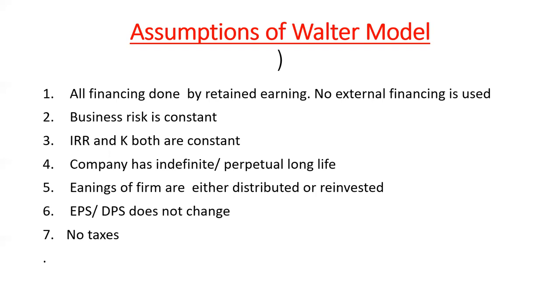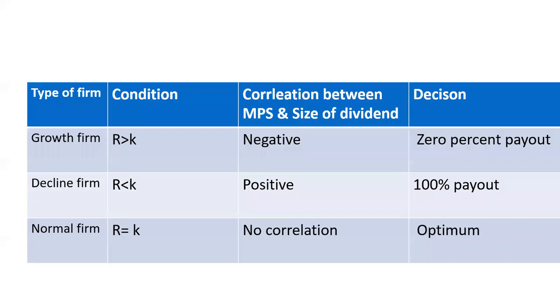Let's make a quick recall. In the Walter model, financing is done through retained earnings, and no external sources are used. Business risk is constant. IRR and cost of capital are constant. EPS and DPS do not change. No tax exists. The earnings of the firm are either distributed or reinvested, and the company has an indefinite, perpetual life. I hope now you will not forget the assumptions.